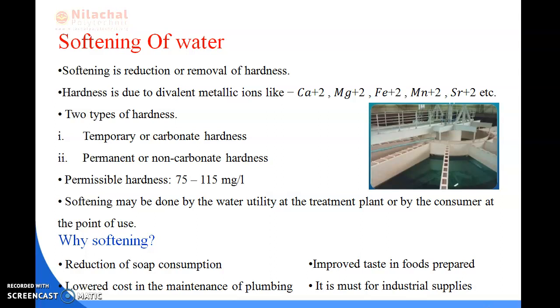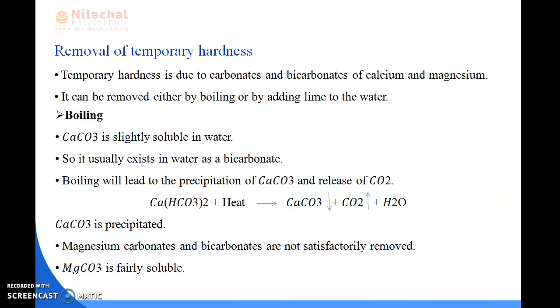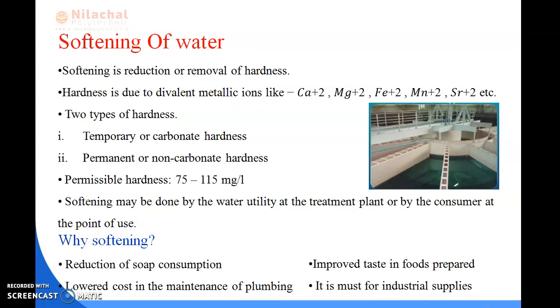Why softening? Why do we remove the hardness from the water? To reduce soap consumption, lower the cost in the maintenance of plumbing, and improve the taste in food prepared by human beings. It is a must for industrial supplies.